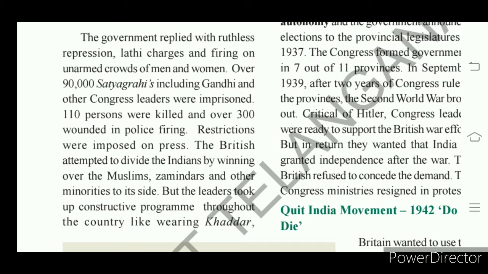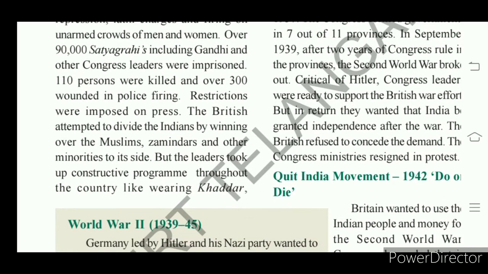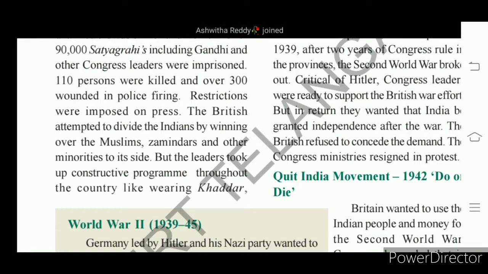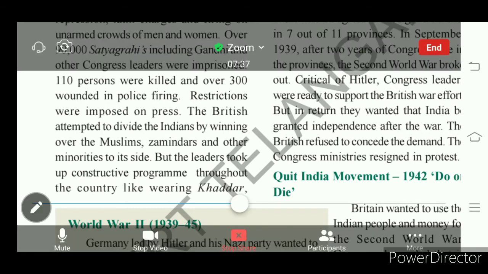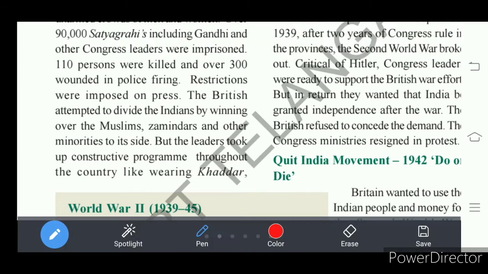Here, Congress and Gandhiji also started a constructive program, showing the unity among diversified Indians by wearing Khadi. It is a symbol of unity.